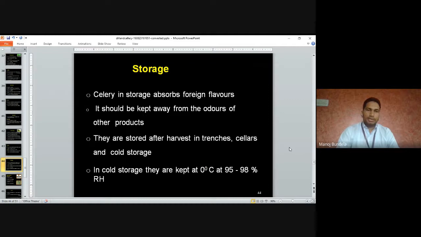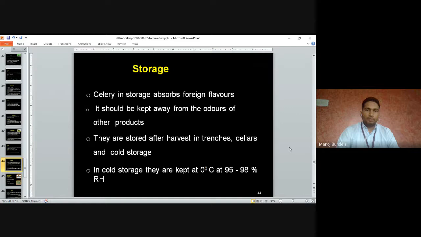Storage. Celery in storage absorbs foreign flavors. It should be kept away from the odor of other products. Whenever we store celery, we keep it away from other products because it will take the smell of the other product.